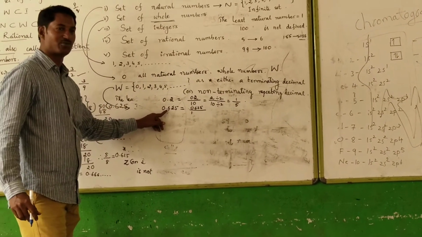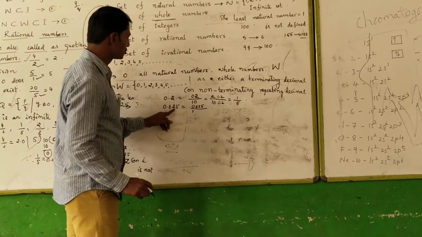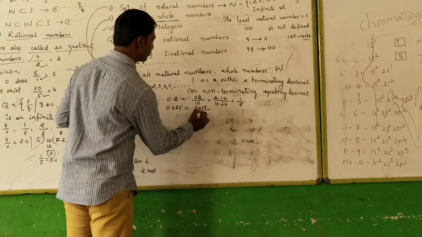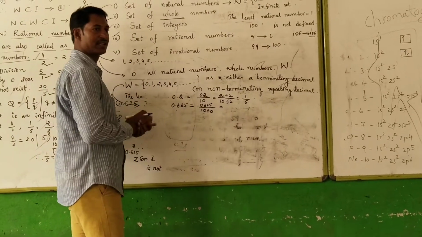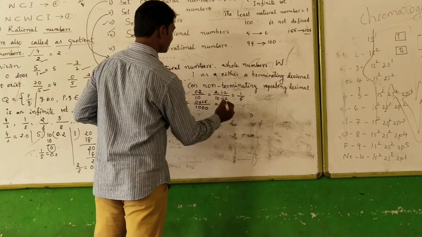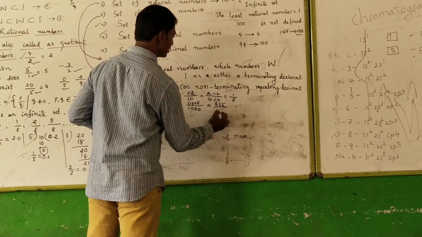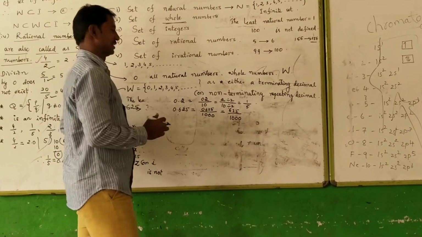We are going to count the number of digits in the decimal part of the number. 1, 2, 3. So 3 digits are here in the decimal part. We need to write down 3 zeros. Then by reducing this one, we get 625 divided by 1000.